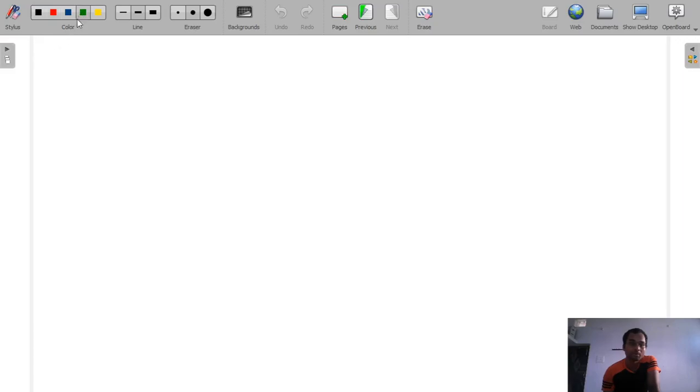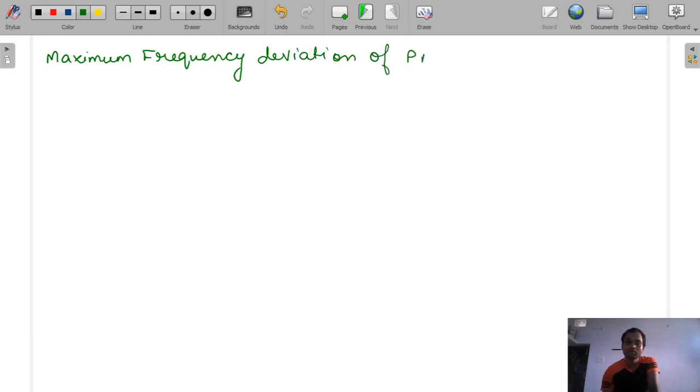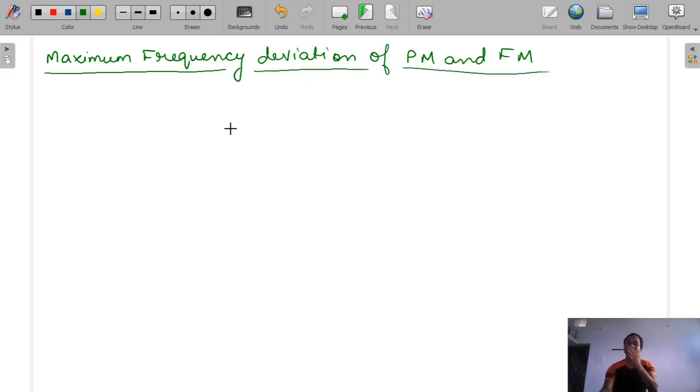Now the next topic is maximum frequency deviation of PM and FM signal. So the maximum phase deviation is the maximum value of φ(t).